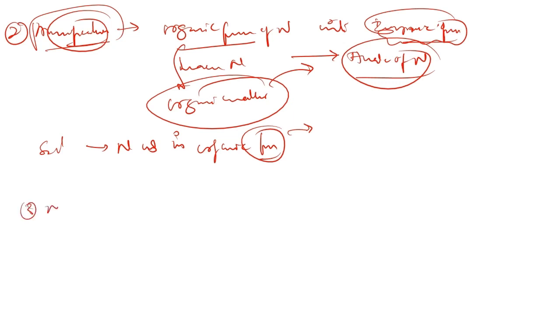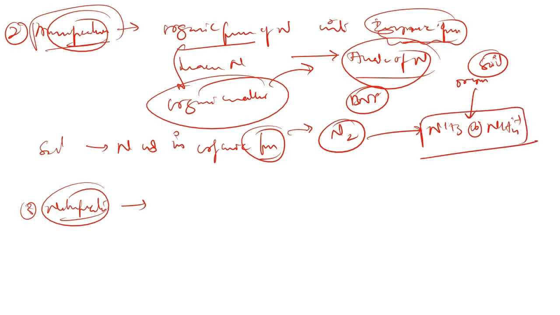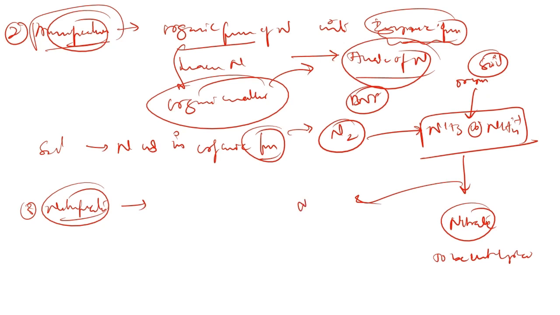The next process is called nitrification. So, what is nitrification? Let us talk about BNF again, biological nitrogen fixation. Once the nitrogen is converted into ammonium or ammonia form, or from the soil the organic form is converted into inorganic form, which is again ammonium or ammonia, both of these should be converted into nitrate form to be utilized by plants. So, this process is called nitrification.